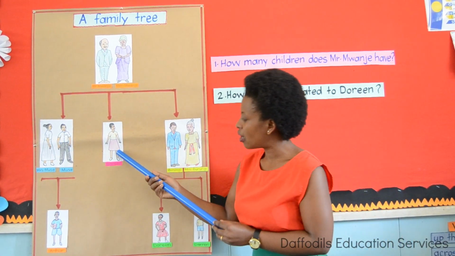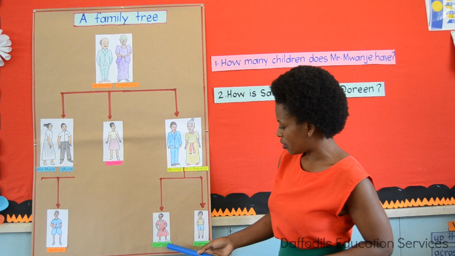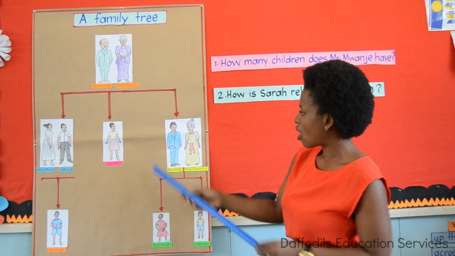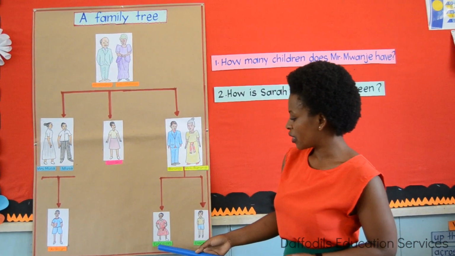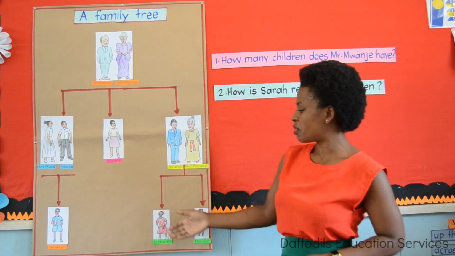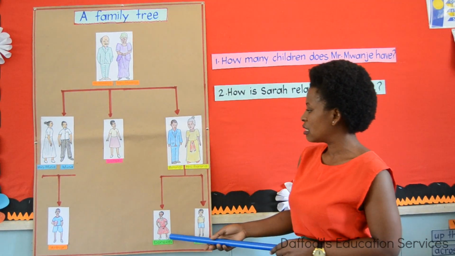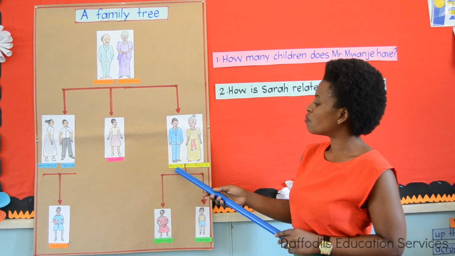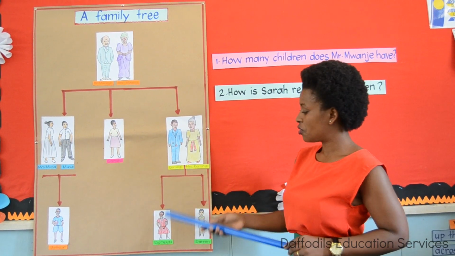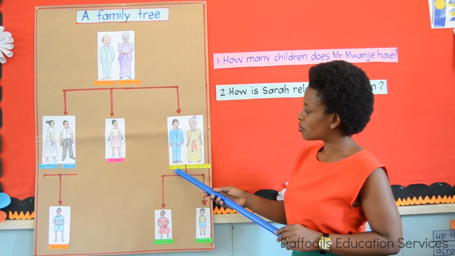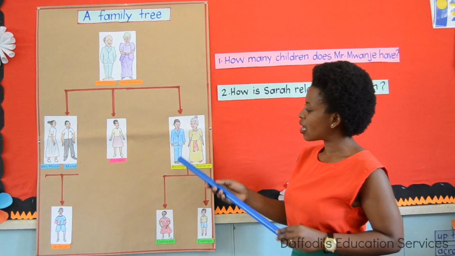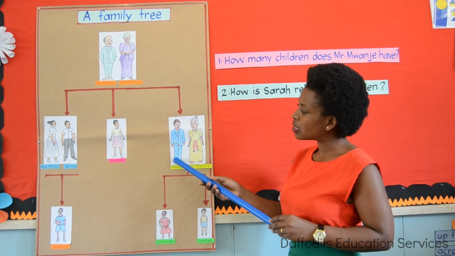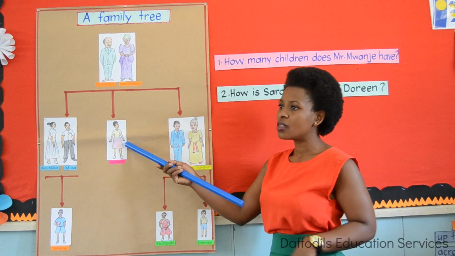This is Sarah and here is Doreen. Who can tell me how is Sarah related to Doreen? And remember, Doreen is a daughter to Mr. Birunji. And as you can see, Birunji is a brother to Sarah.